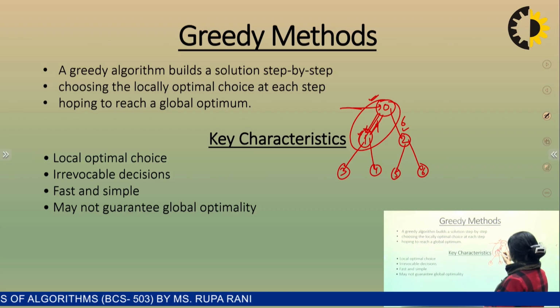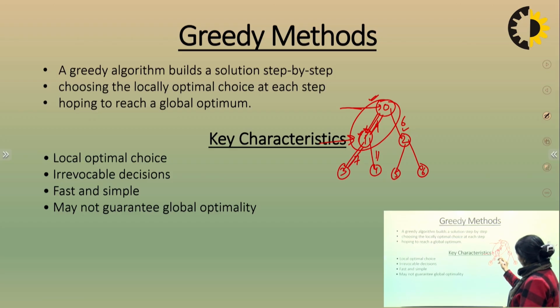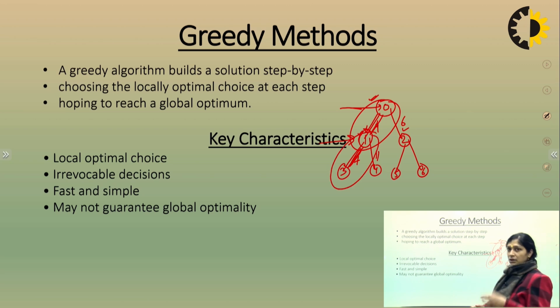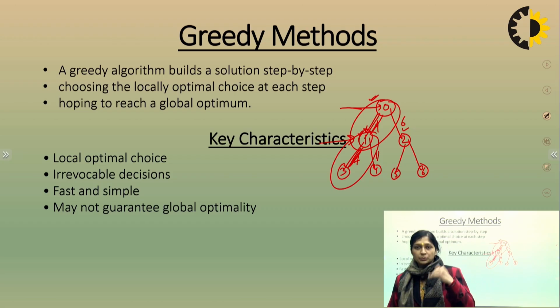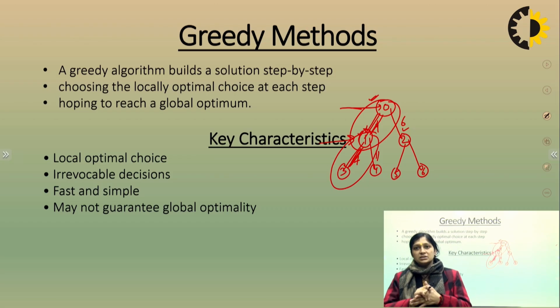Again, when you come to the next stage, you have here value 7, here value 11. So you will choose again this path because here you have the minimum cost. So this is again the local optimal. You are checking the optimal solution at every stage. It means greedy methods are local optimal, not global optimal.